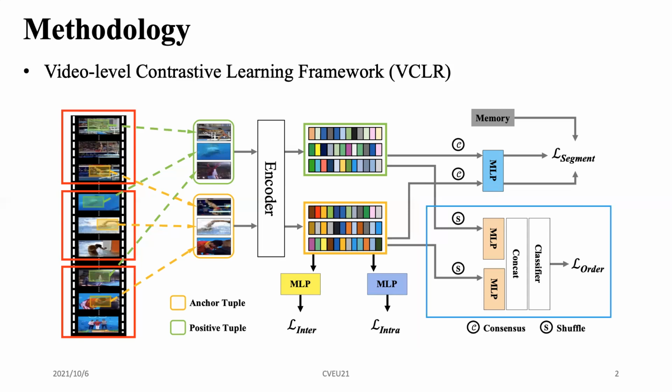Besides, to force the model to concentrate on the temporal information of the video, we add 1 more order prediction task as regulation. That is, we randomly shuffle these 2 tuples and ask the model to predict whether the tuple is shuffled. Okay, this is our VClear framework.